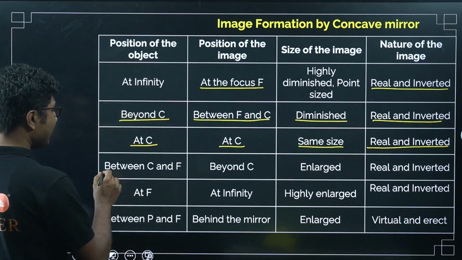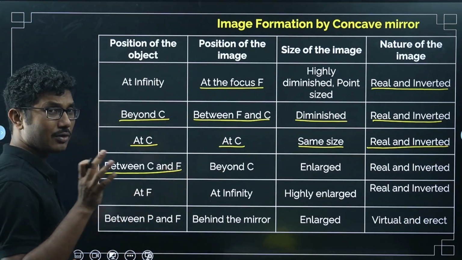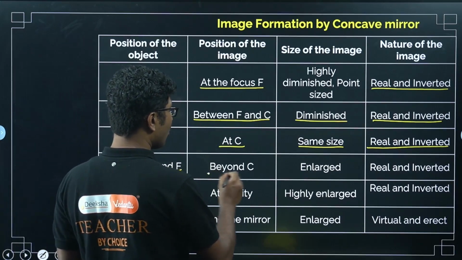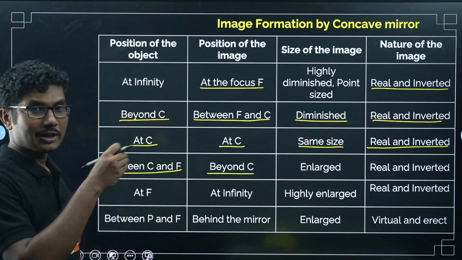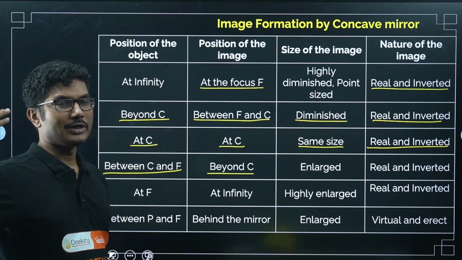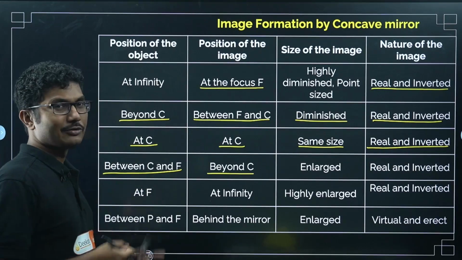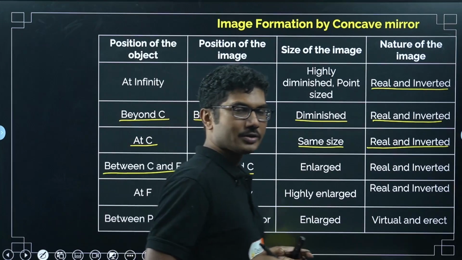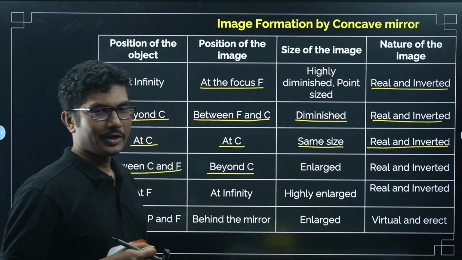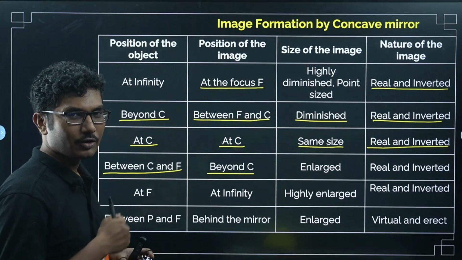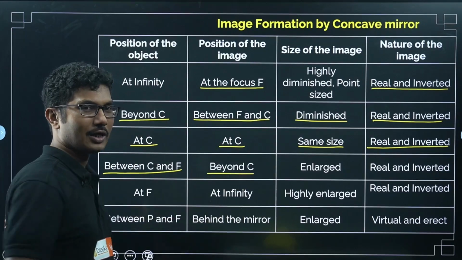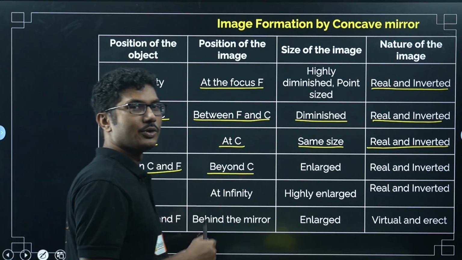Between C and F, if the object is now coming closer to the mirror, the image will now be going back. So when you are bringing the object forward, the image is going slowly outside. Suppose you started at infinity and you are going towards the mirror. When you are at infinity, your image is formed at the focal length. Now you are moving towards the mirror.